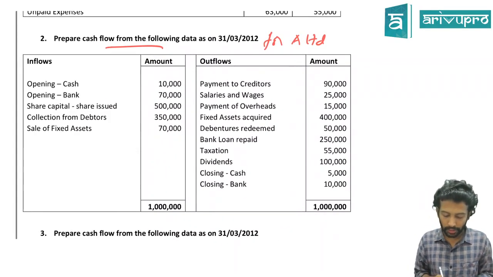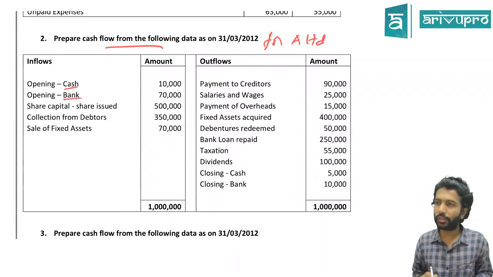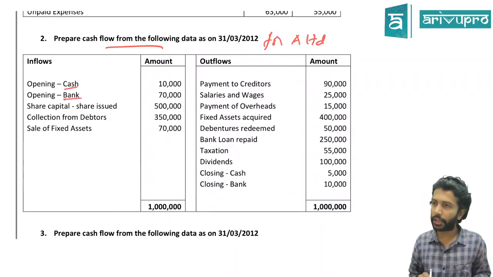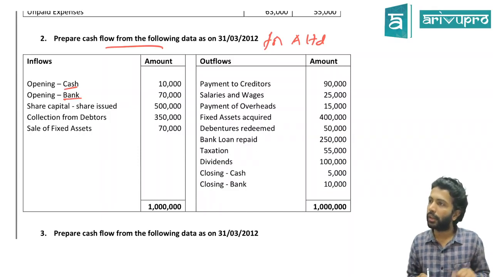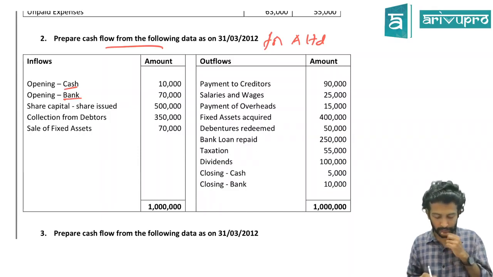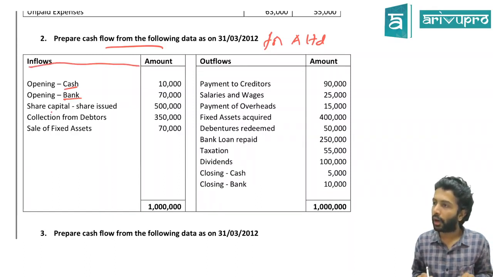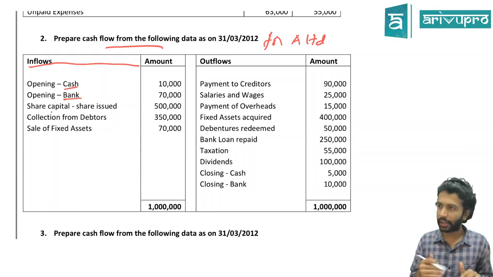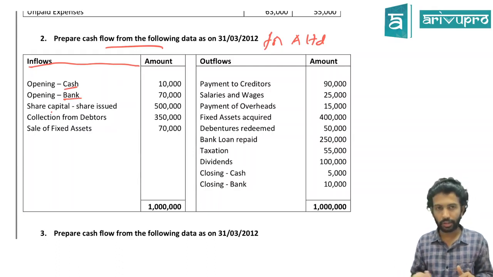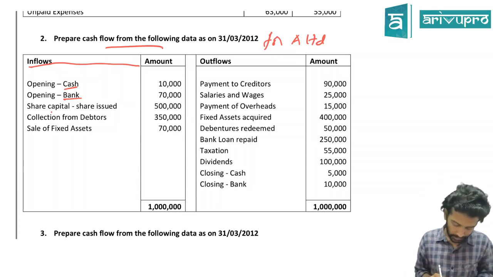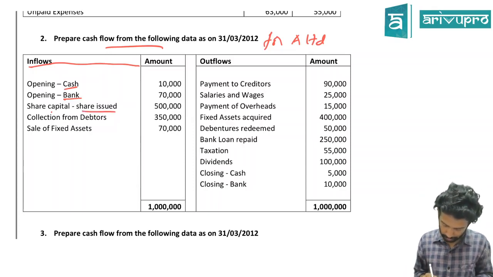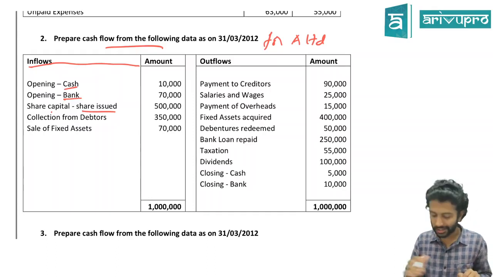They have given opening cash as well as opening balance of bank. We already told the cash flow statement includes both cash as well as banking transactions. They have given the opening balance. If you just check the heading there, what have they given the heading to be? Inflow and outflow. So inflow means cash coming in, so receipt; outflow is a payment. So the company has given some shares and how much money came in? 5 lakh rupees. All this has happened within this year only.